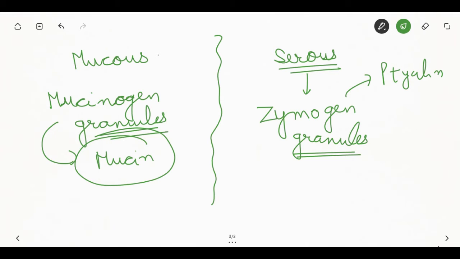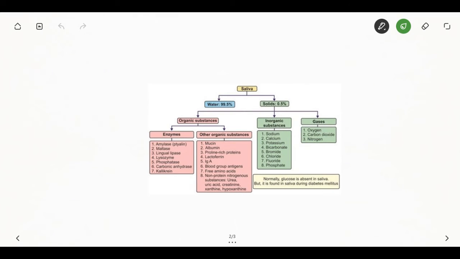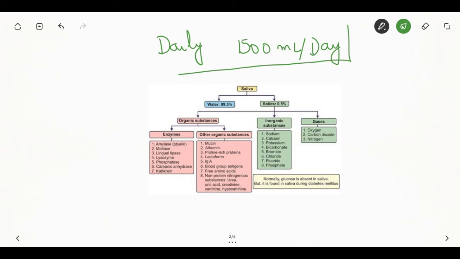So they form a thin watery secretion containing ptyalin that initiates the digestion of starch to maltose. Next we are going to discuss the composition of saliva. Remember, daily secretion of saliva is 1500 ml per day. So from an exam point of view, you just have to remember the daily secretion of saliva, that is 1500 ml per day.